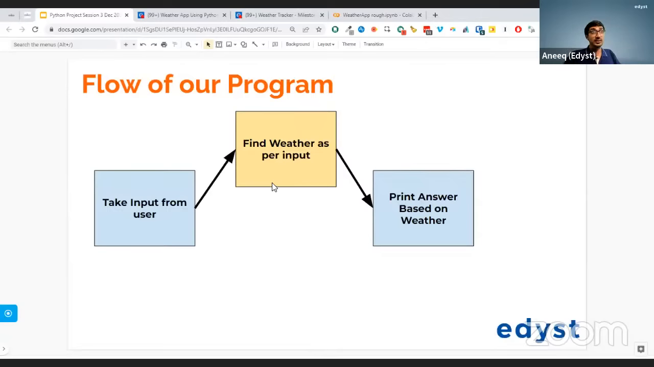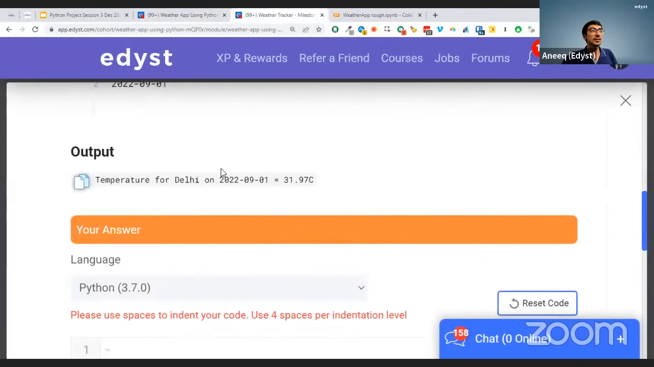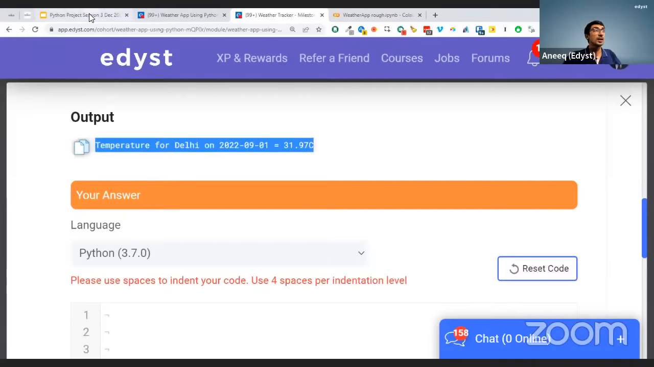Now, I didn't know what the temperature in some of your cities is at this point, right? So we will actually query a database which contains all of these different temperatures, and based on that, we're going to print the weather. The weather itself has to be printed in a particular format. For example, we want to print that the temperature for Delhi on so-and-so date was so-and-so degrees Celsius, right? That's what we need to mention over here.